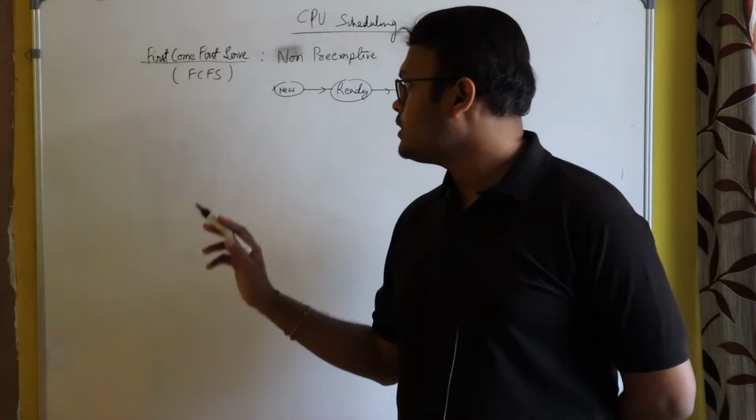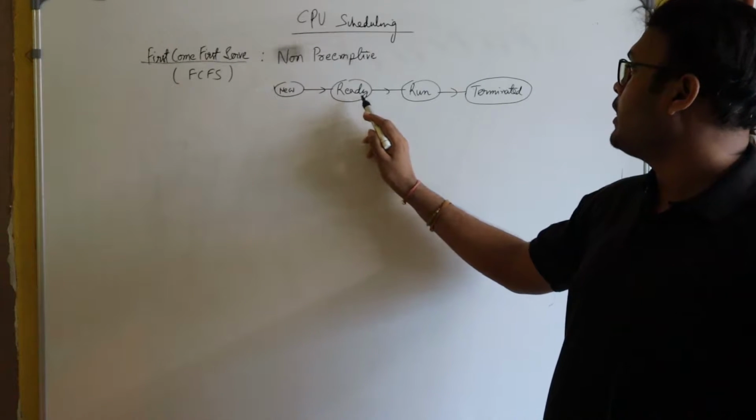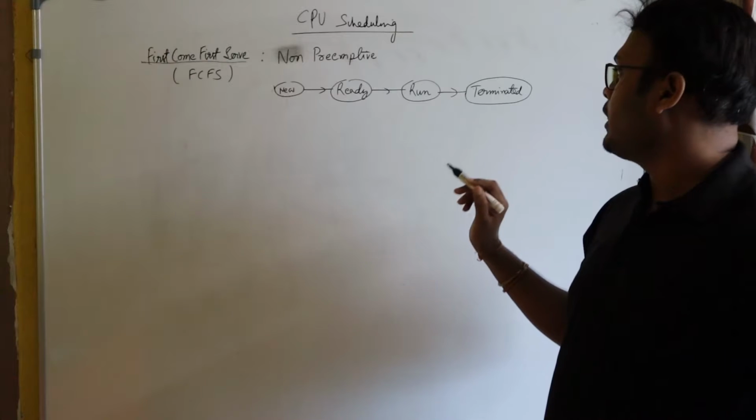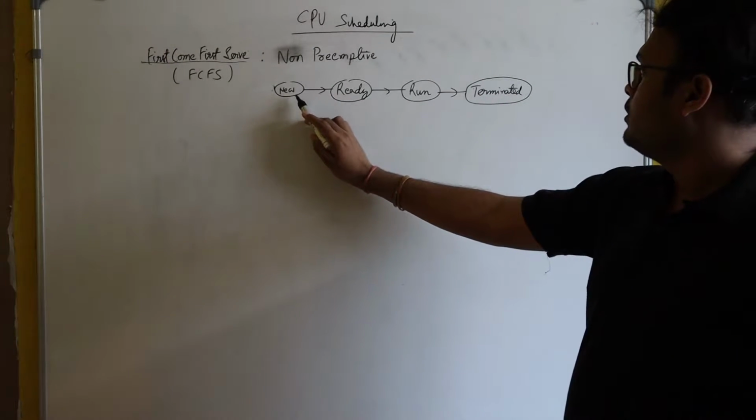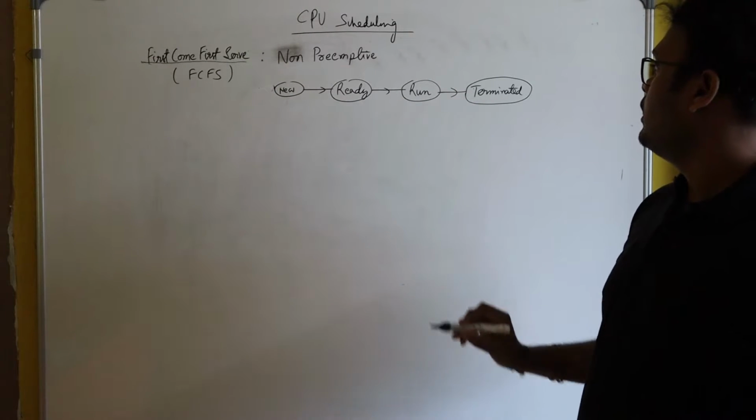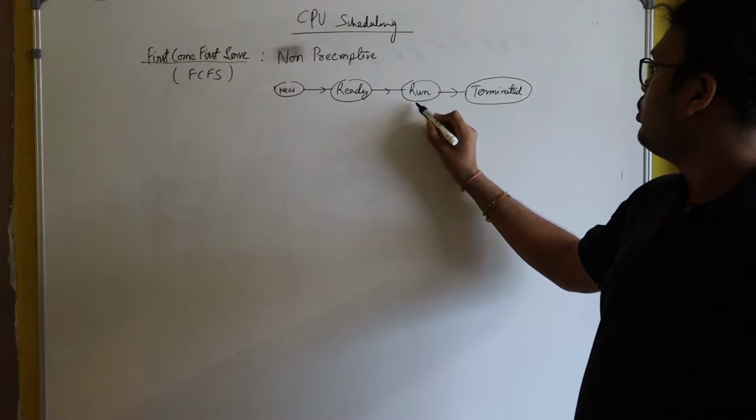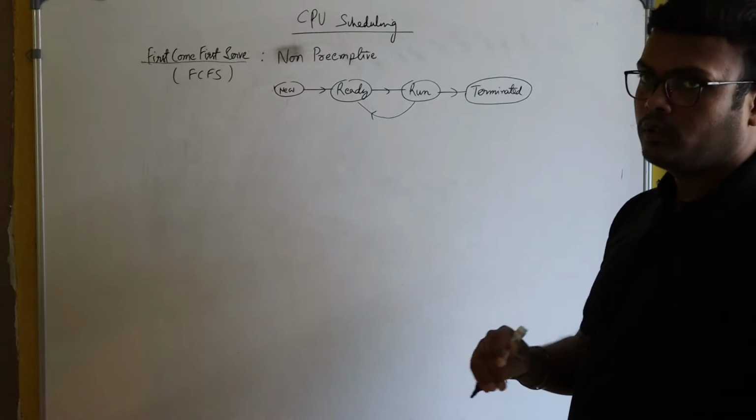Okay. Just see this diagram. It's a part of the process state diagram. It's an incomplete process state diagram. Here you see the movement of process from new to ready, ready to run, run to terminated. Here you see I have not drawn an arrow from run to ready.